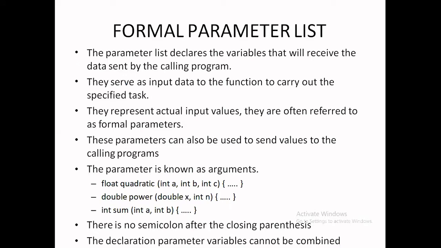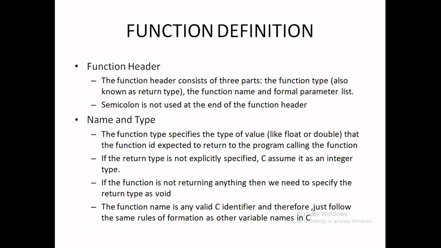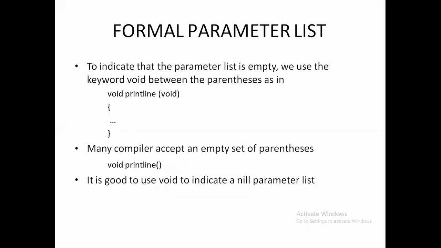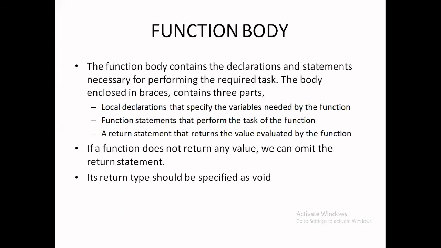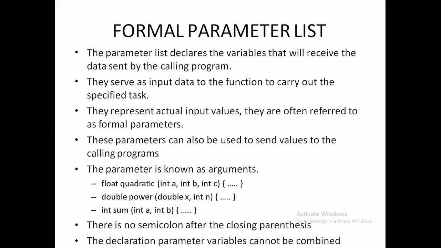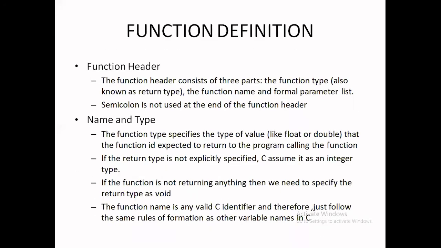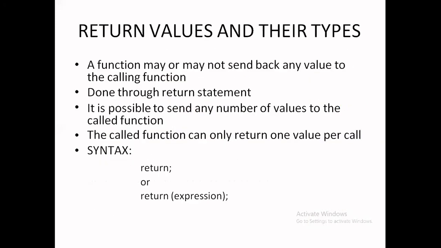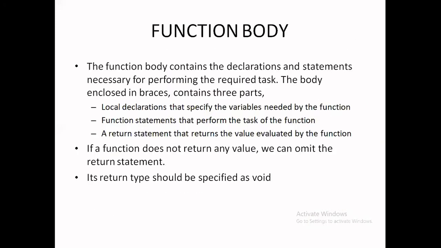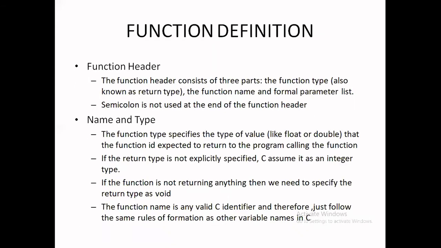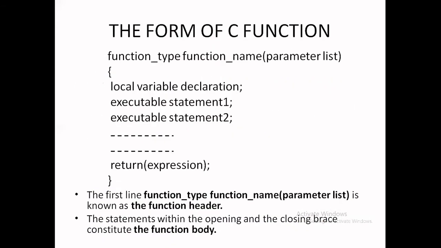Next, formal parameters and the formal parameters list. What is a formal parameter? A function contains two parts: header and body.